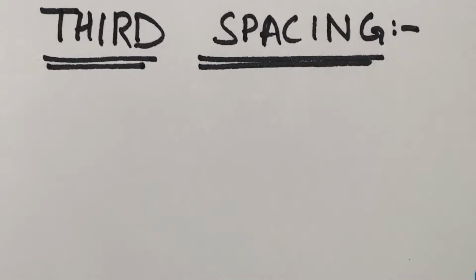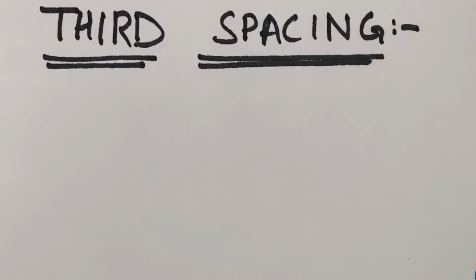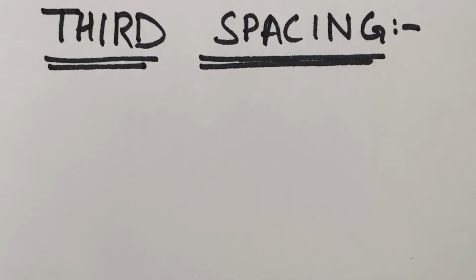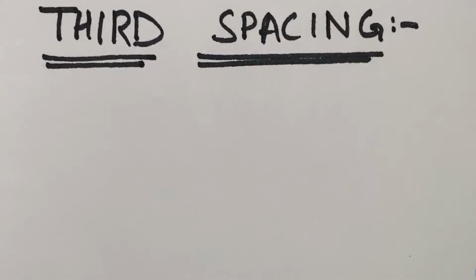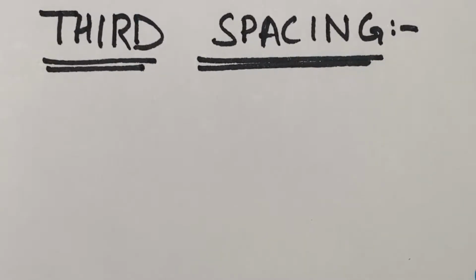Actually, it's a concept of our basic physiology, but it's just a quick revision: what is third spacing? Just listening to this word, you can't easily recall what it is and why it is happening. So, I've already explained a very basic concept in my last video: what are the three compartments of the fluid. First is in the vessels, second is the intracellular.